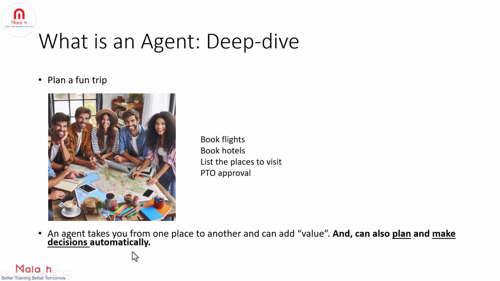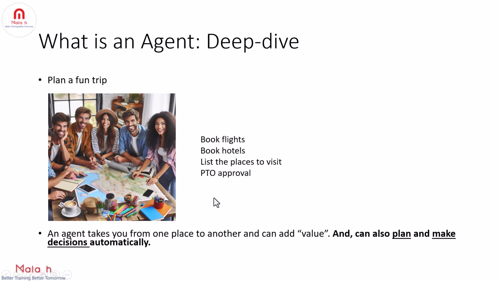Therefore, an agent is nothing but something which can take you from one place to another and adds value to your life and also can plan and make decisions automatically. To do these kinds of activities, we have something called self-driving cars. They can also plan and do the decision making. So, what's the point of an agent?